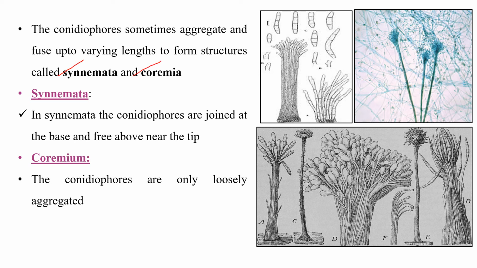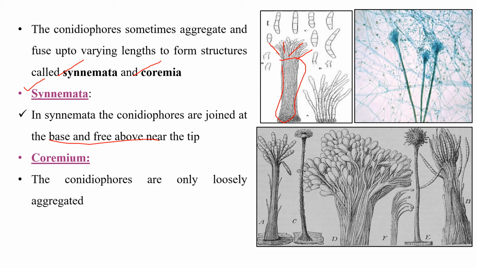Now we will see what synnemata is. Synnemata means the conidiophores are joined at the base, and free above near the tip. Here they are free, so they are not joined at the top. This structure is known as synnemata. Synnemata means conidiophores are joined at the base and free above near the tip. This term we have to remember.